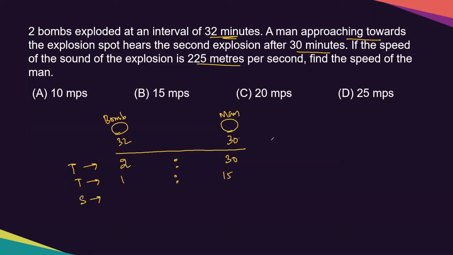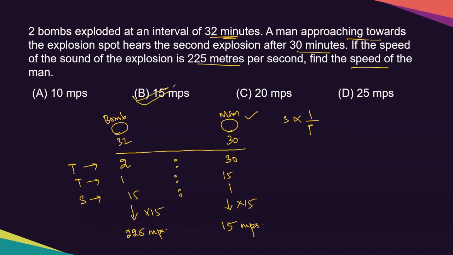And for speed, we know that speed is inversely proportional to time. So it will become 15:1. Here it is given the speed of the sound of the explosion, so we will be writing 225 meters per second. Over here it is 15, so we'll multiply by 15 over here as well. So it becomes 15 meters per second. We got the speed of the man. We needed the speed, we got it, 15 meters per second.